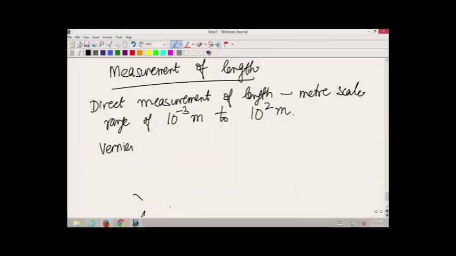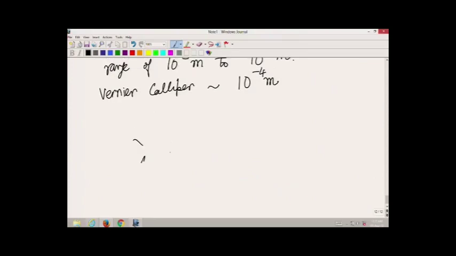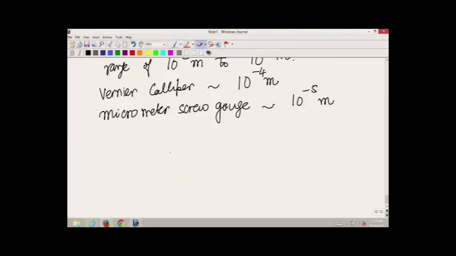We have a device called vernier caliper, which will measure up to 10 to the power of minus 4 meters, and we have the micrometer screw gauge, or also called the screw gauge, which will measure length up to 10 to the power of minus 5 meter.